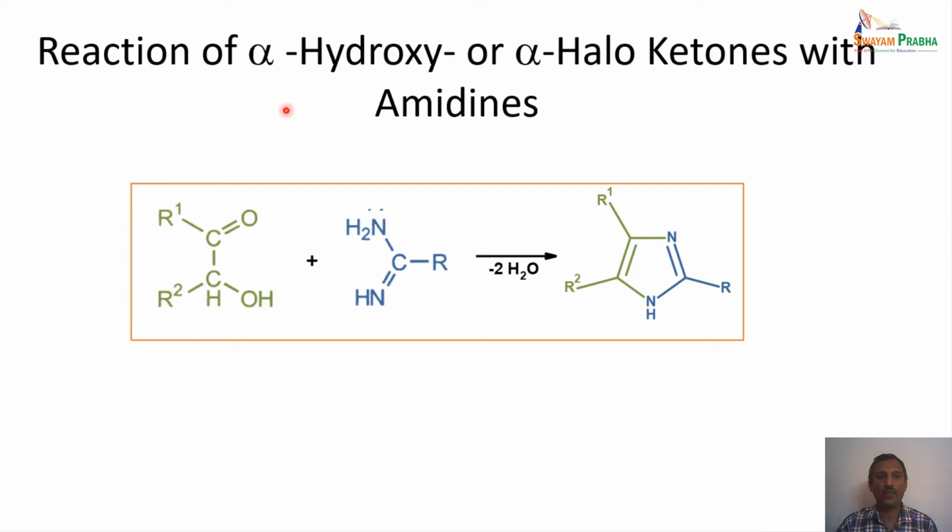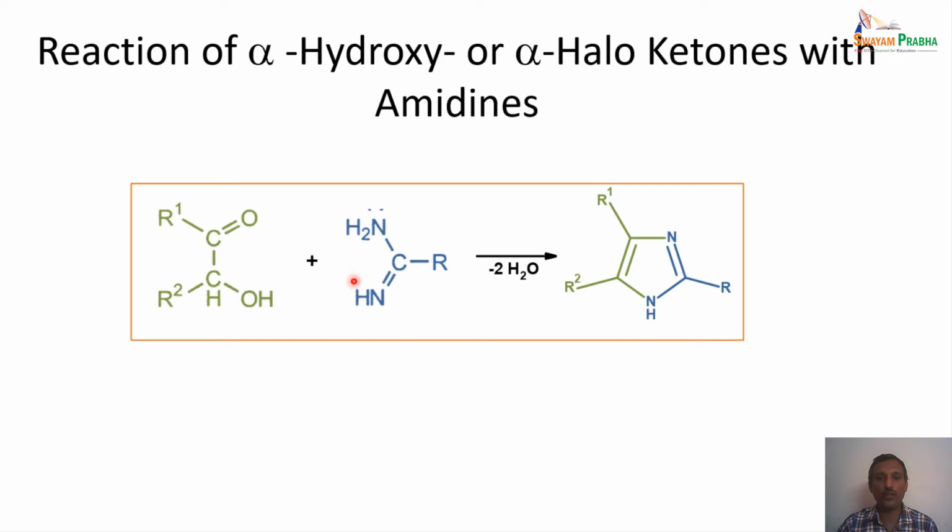Let us start with the reactions of alpha hydroxy or alpha haloketones with amidines. Here the carbonyl unit is present, and a hydroxy substituent is present alpha to it. So this is the alpha hydroxy derivative, and it is reacted with an amidine as shown here.